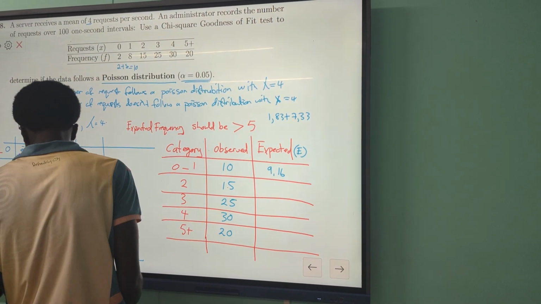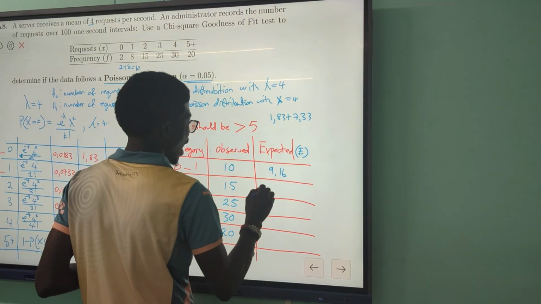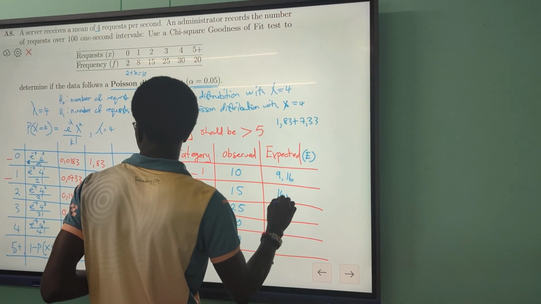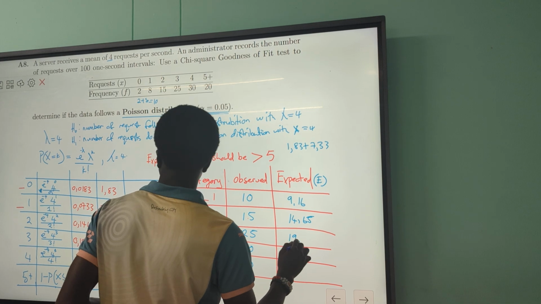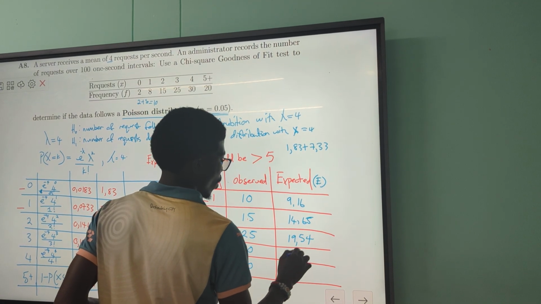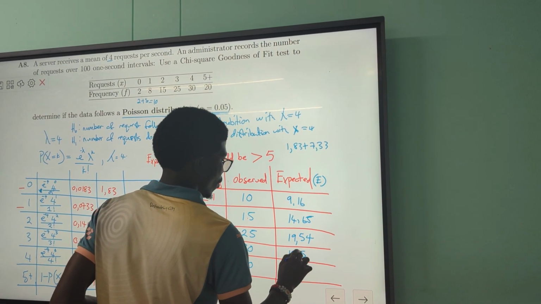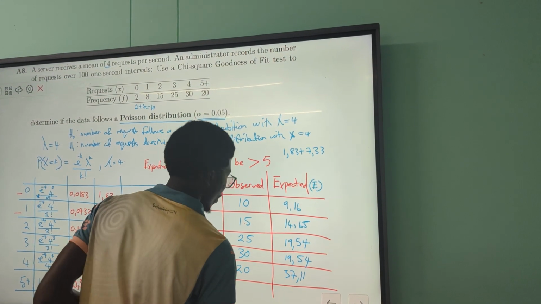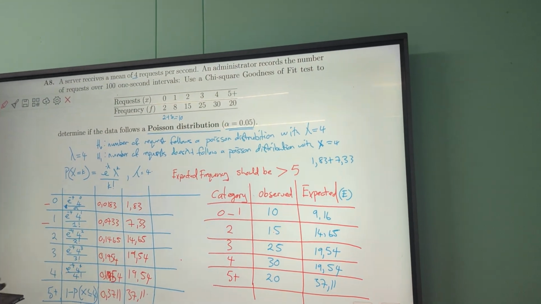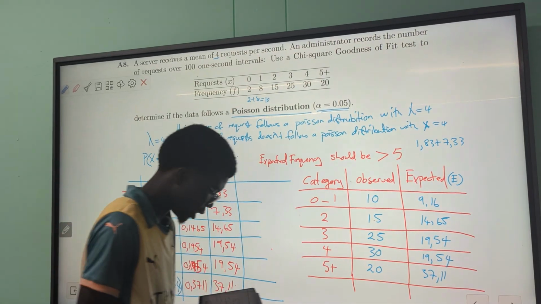And then this anongoramba akaita sei, anongoramba akadaro: 14,65, 19.54, 19.54, 37.11. After what I was so much, terera mukandidate.